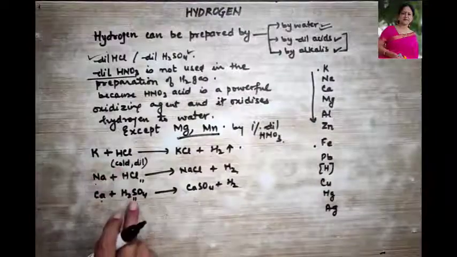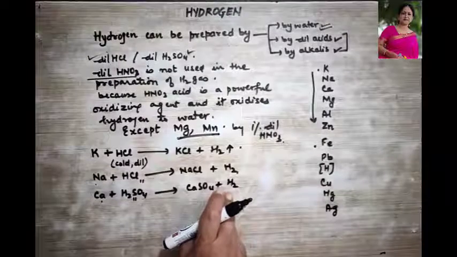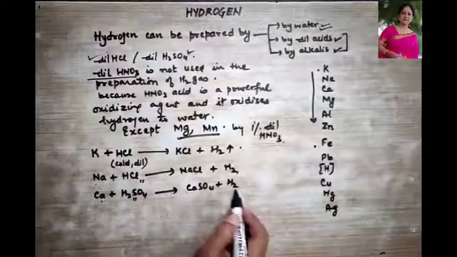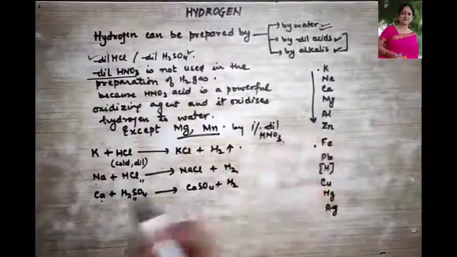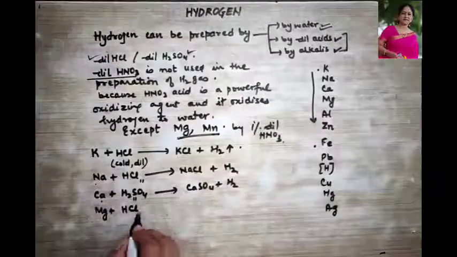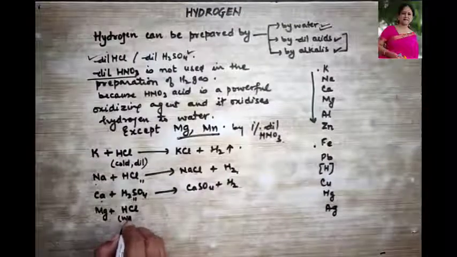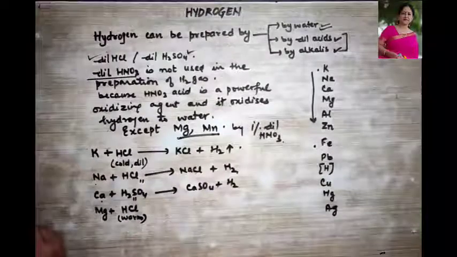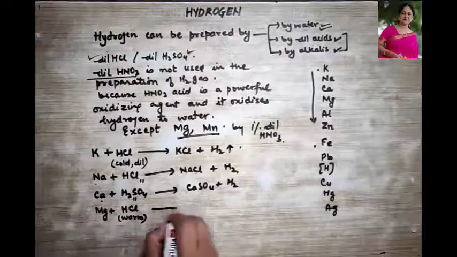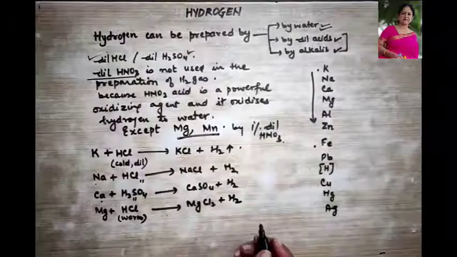So over here, though we are using dilute acid, this is just a vigorous reaction, but it is not violent, it is not at all explosive also. But yes, it is exothermic because a lot of heat is given out along with hydrogen gas. Now talking about magnesium. Magnesium can combine with dilute acid, but it cannot combine with cold dilute acid. So over here you need a warm dilute acid. It means you have to heat the acid a little bit for magnesium to react, and hence it is going to form magnesium chloride, and hydrogen gas will be given out.